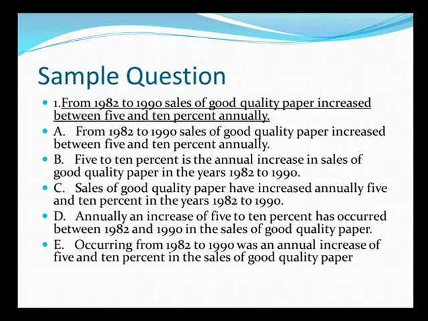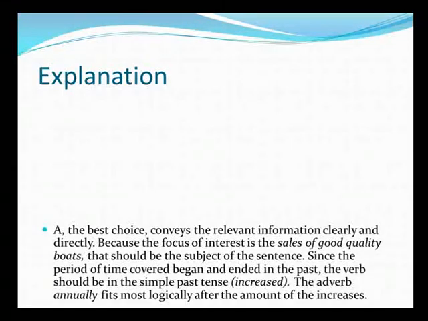Occurring from 1982 to 1990 was an annual increase of 5 and 10% in the sales of good quality paper. Same problem here, too indirect and introducing gerunds unnecessarily. So the right answer should be choice A here.